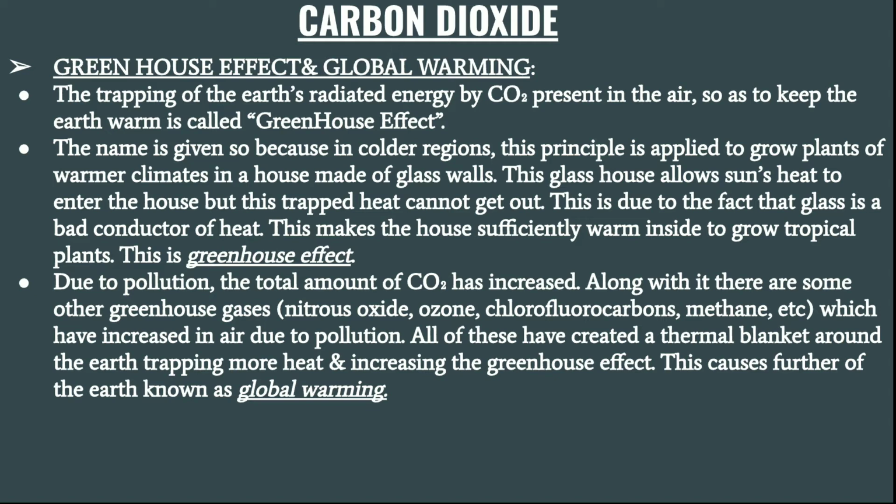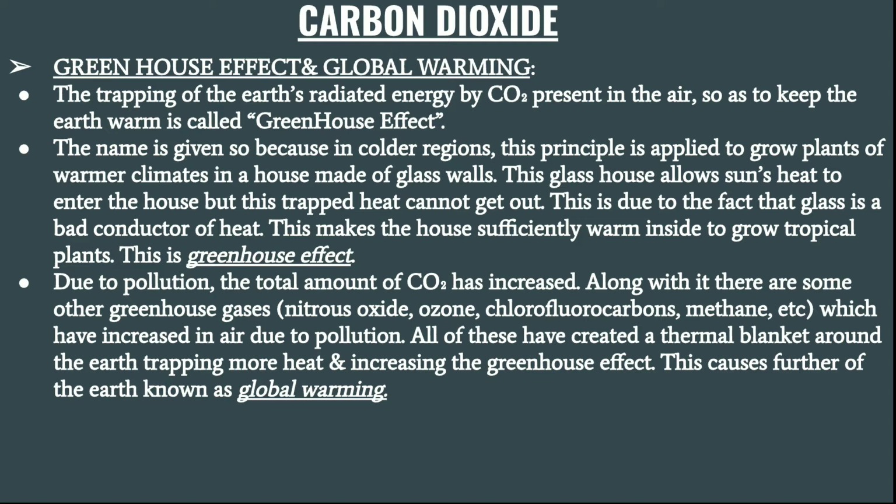When the sun's rays fall on the earth, some of them reflect back to space. But some of the rays are not allowed to escape into space because of the carbon dioxide present in the air, which forms a blanket type of thing.